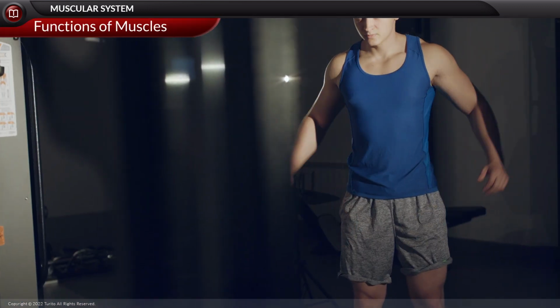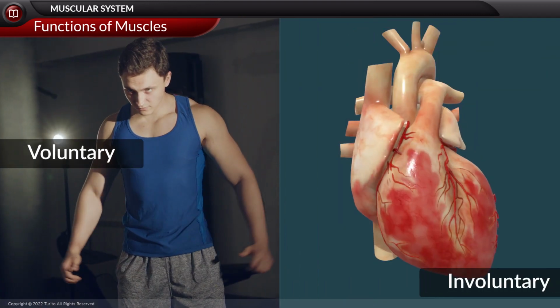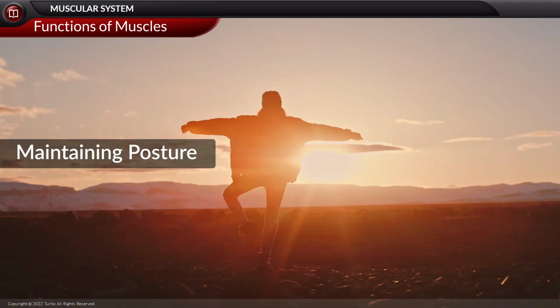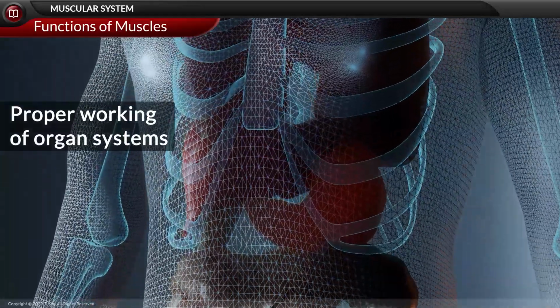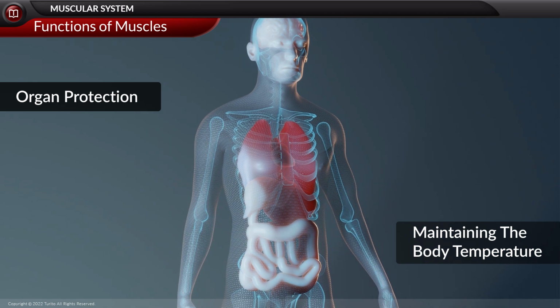The most important functions of muscles include movement. Movement can be voluntary or involuntary. They help in maintaining posture. They help in the proper working of organ systems. They help in organ protection and maintaining the body temperature.